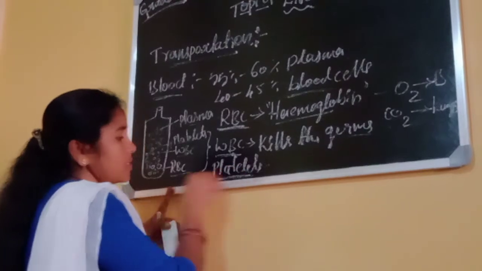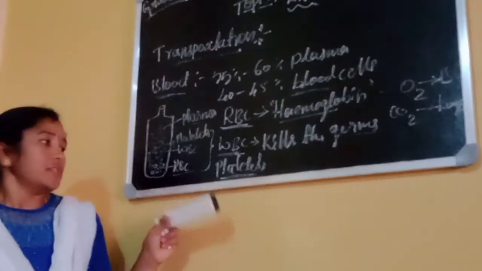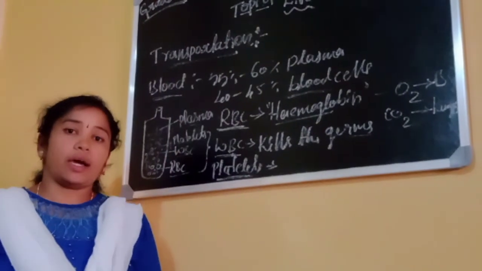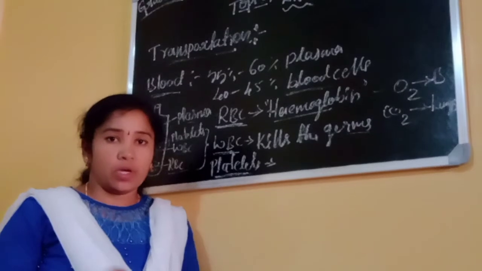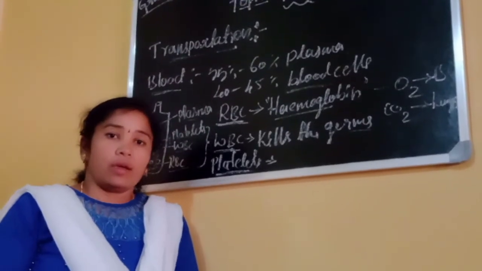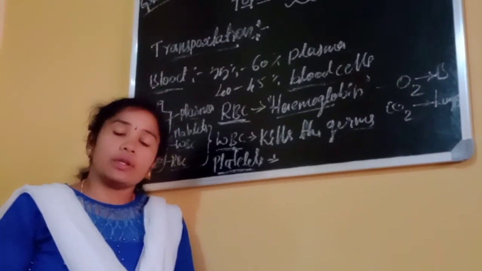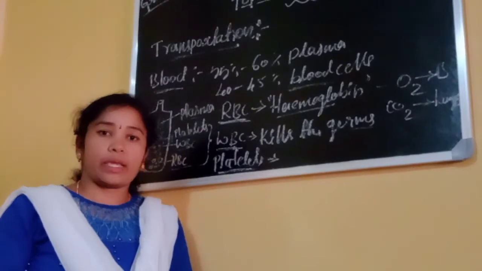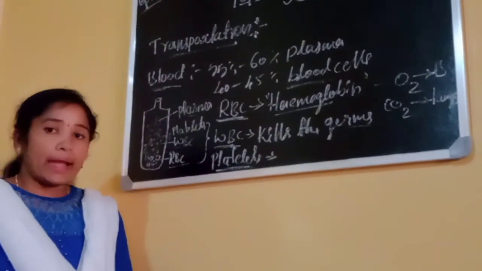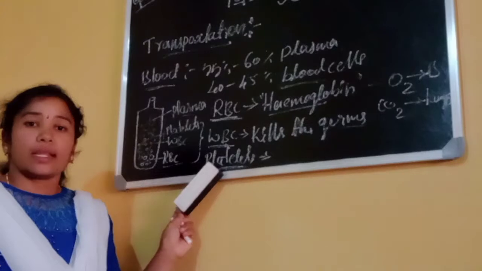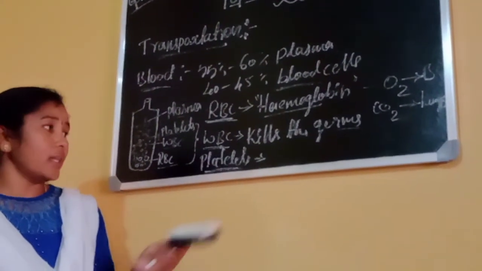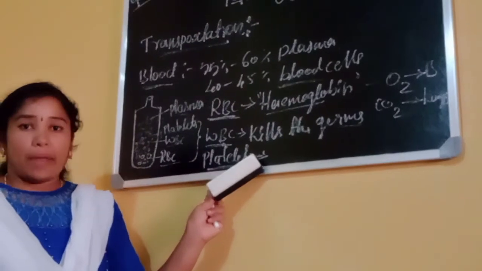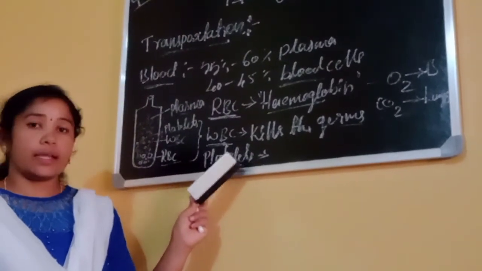And the next one is platelets. These are very important. Whenever you get injured or get any wound, blood will flow out of our body. Isn't it? What will happen? More blood can be lost. To avoid that, platelets contain two proteins, fibrinogen and prothrombin, and also thromboplastin.